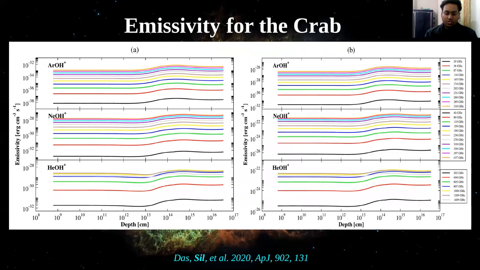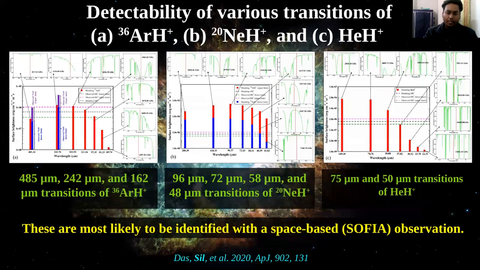And we also calculate the emissivity of several transitions of hydroxyl cations of noble gases. And after that, from our surface brightness calculations, we plot and compare this with the OH+ surface brightness, and checked the detectability of these three hydride cations in the Crab nebula environment.